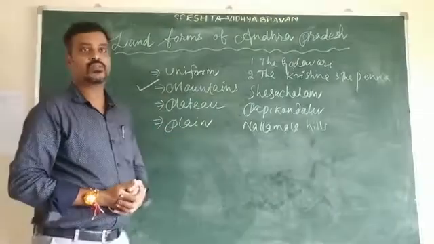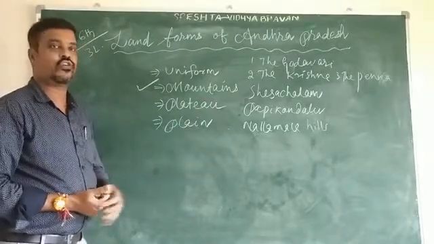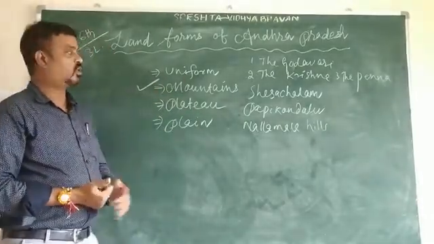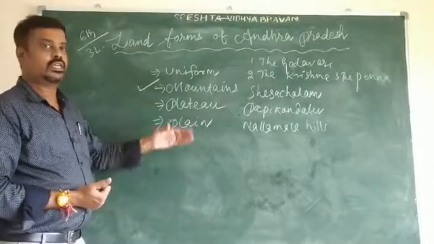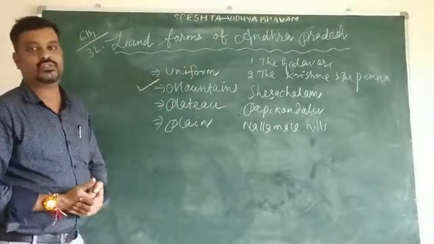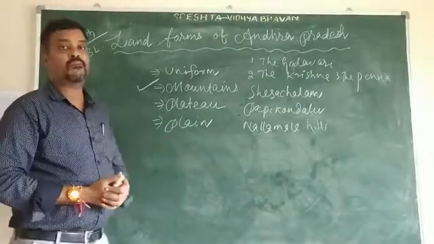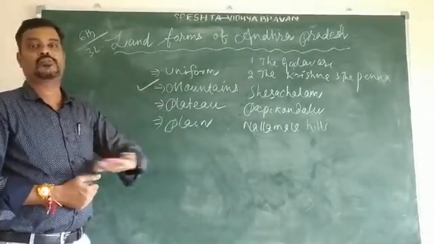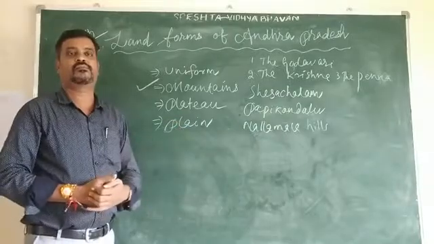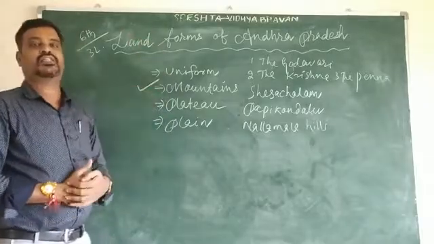So once again I am repeating. The land on which we live is not uniform in size, shape, and height. In some places, it raises high mountains. In some places, we can see the plateaus. In some places, we can see the plain areas. And in some places, there may be steep slopes. While in other areas, it may be lowlands, and in other places, it may be long stretches or high places.